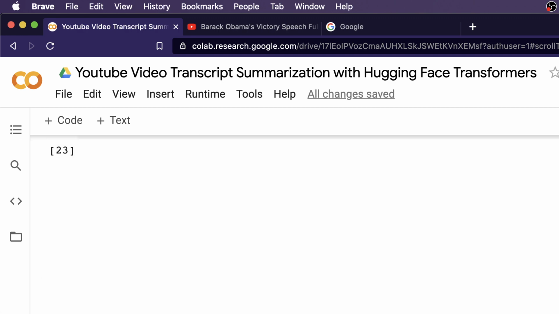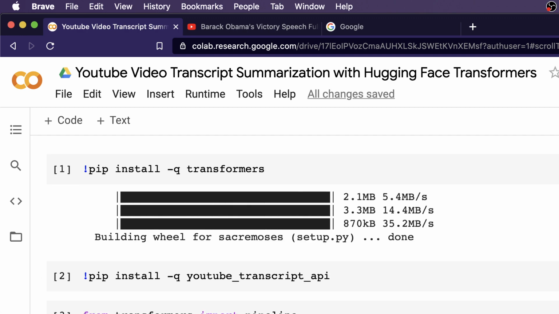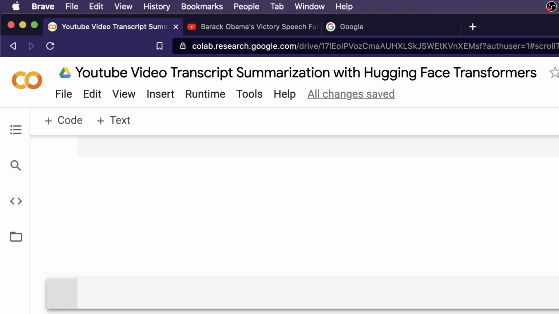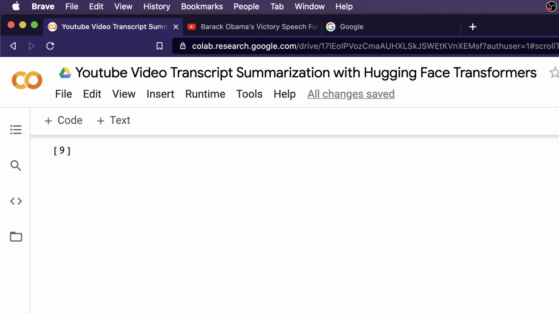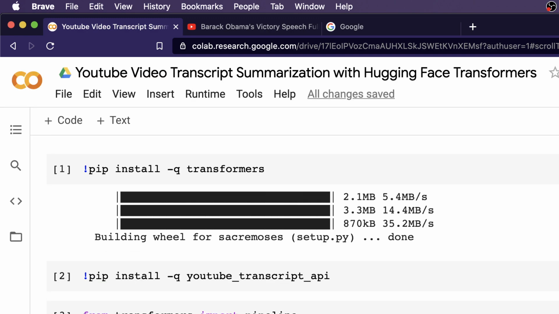So to quickly summarize, what we have done in this video is use the YouTube Transcript API to get the transcript of the YouTube video, which gives us the entire text of the video, and then we use the Hugging Face Transformers summarization pipeline to do the text summarization. There are a few hyperparameters that you can explore, especially the model; we are currently using the BART model. You can change the text size, minimum length, maximum length, and ultimately you can also deploy it as a web application.